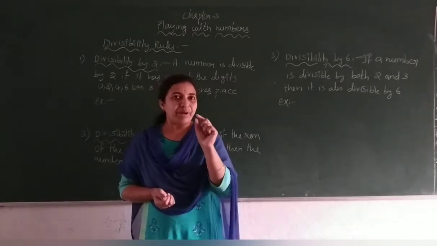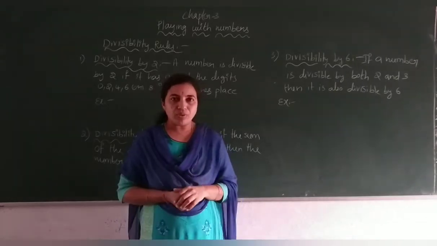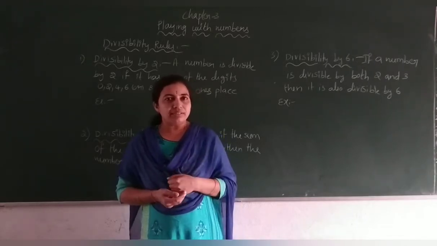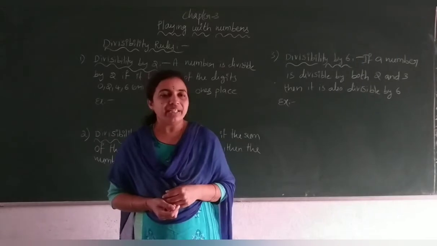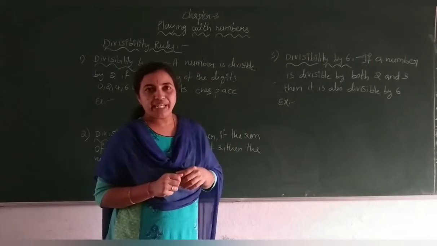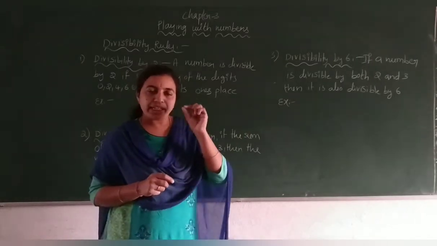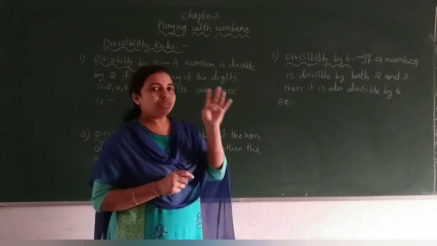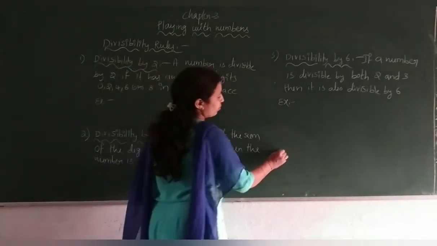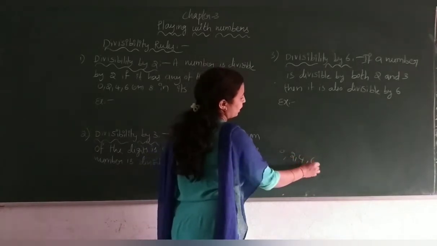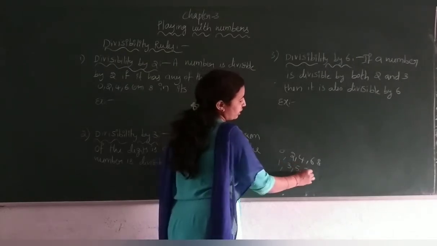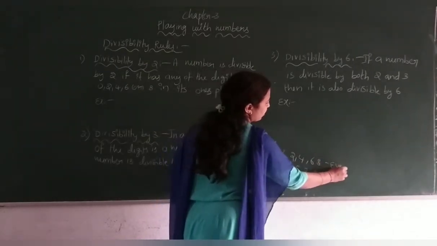Divisible means the remainder must be 0, a perfect division. So how can you say that? I think you already know. We have numbers in 2 types, even numbers and odd numbers. Every even number ends with 0, 2, 4, 6, 8. And odd numbers end with 1, 3, 5, 7, 9. These are even numbers and these are odd.